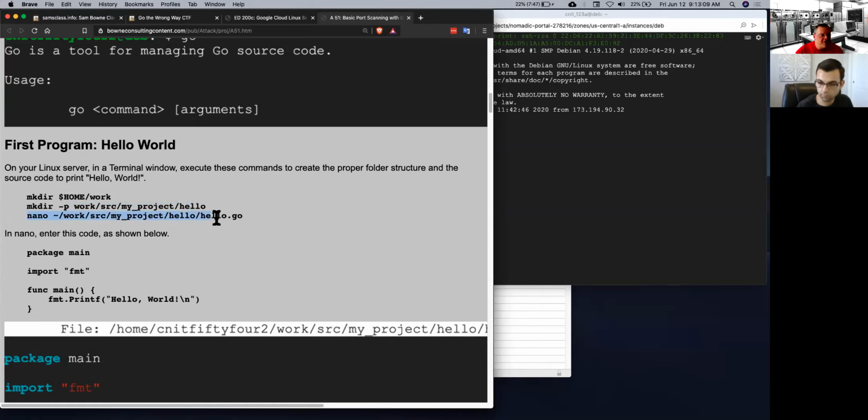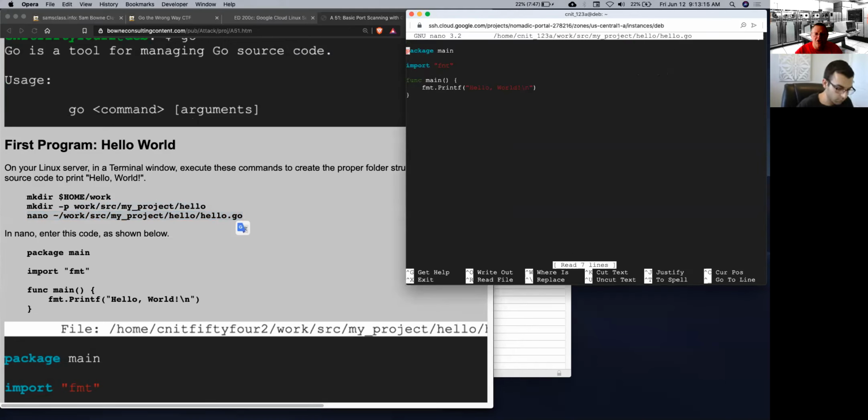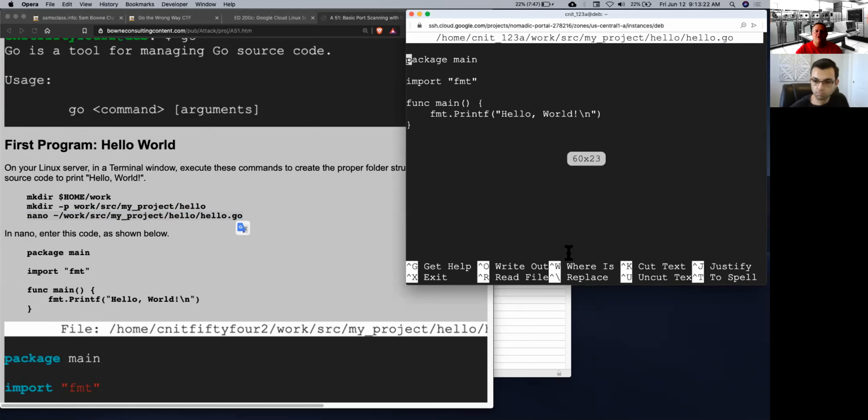I've already made the ones here, so I'll bring it up. If I look at my Go, I'm using Nano. If you're cool, you can use VI or something, that's fine, but I'm a wimp and I use Nano. So here's what Go looks like. You declare package main. This is where in C you'd have an include standard IO.